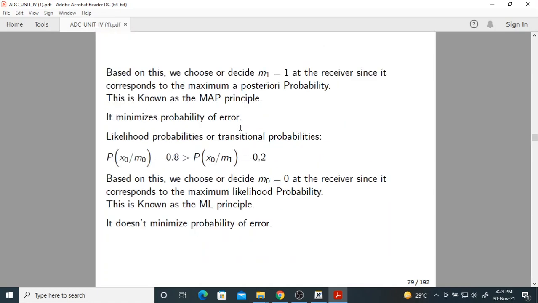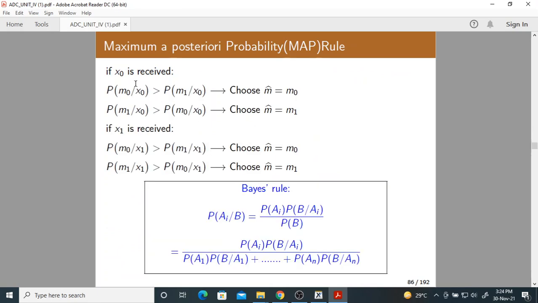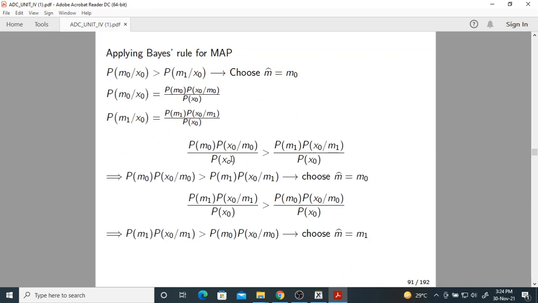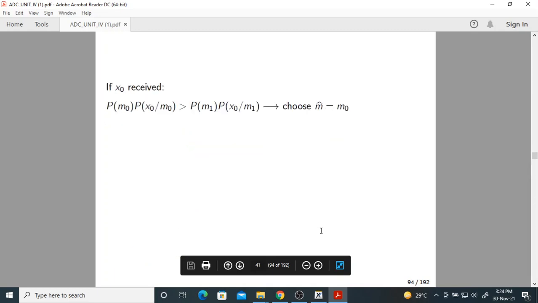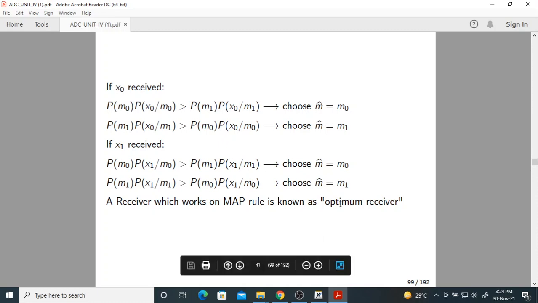We have taken one example. So this is a MAP rule. If x0 is received, we compare these two a posteriori probabilities. Whichever is maximum, we choose in favor of that particular symbol or bit. You can modify that MAP rule, and this is the modified version of the MAP rule. So this is the optimum rule. A receiver which uses the MAP rule is known as an optimum receiver. Optimum in the sense that it minimizes the probability of error.